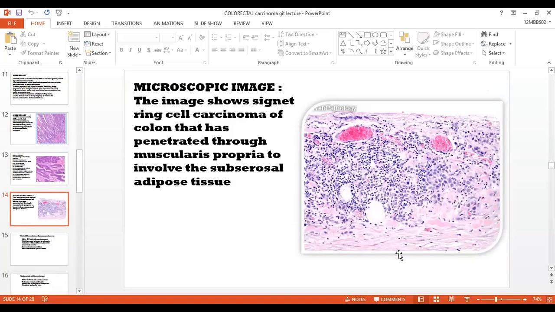This one is again the microscopic picture of signet ring cell carcinoma. Signet ring cells. You can notice here in between these cells, signet ring cells. The image shows signet ring cell carcinoma of the colon that has penetrated through the muscularis propria and involved the subserosal adipose tissue.